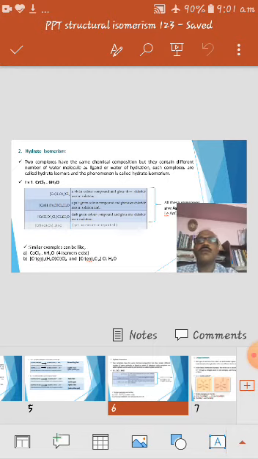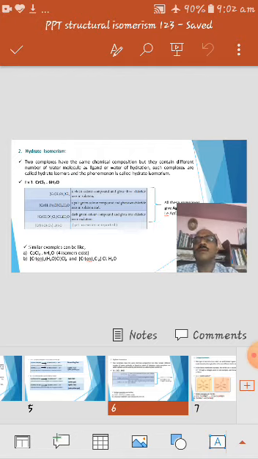Present outside the sphere, it acts as a water of crystallization or water of hydration. Let's take example number 1, CrCl3·6H2O. This shows 4 different isomers.